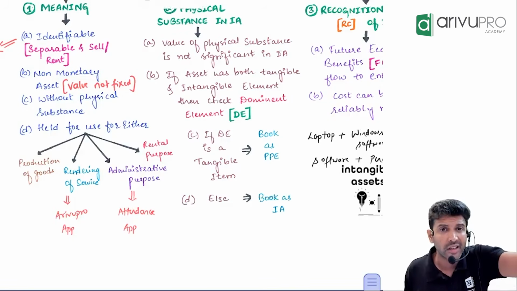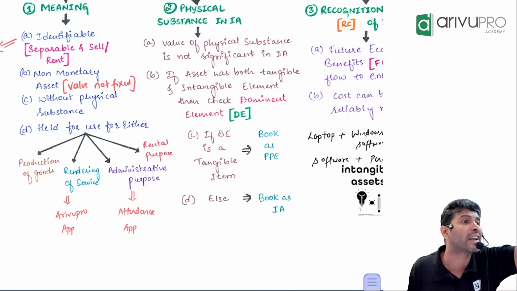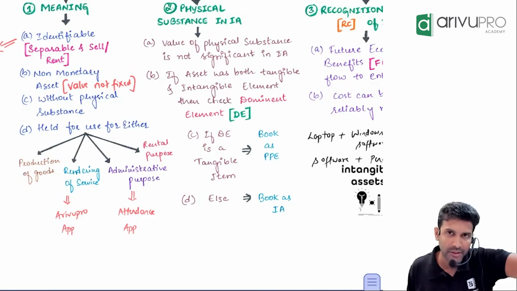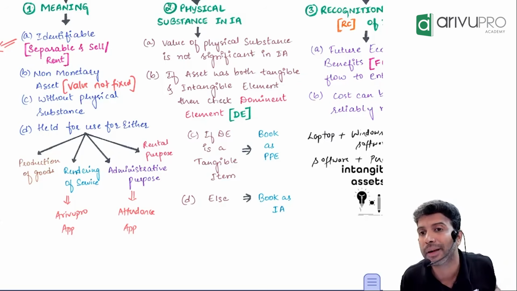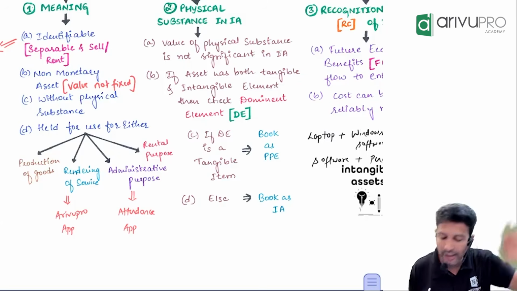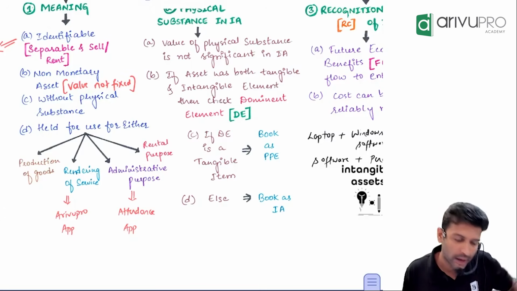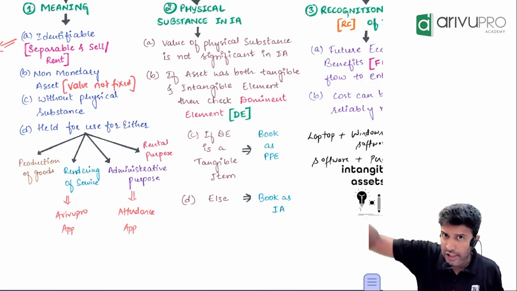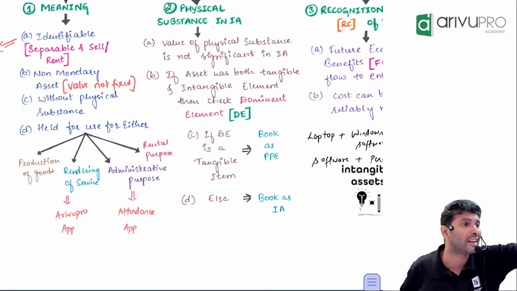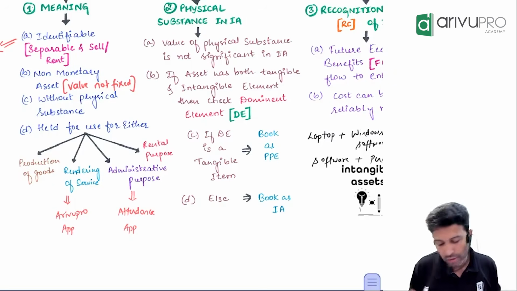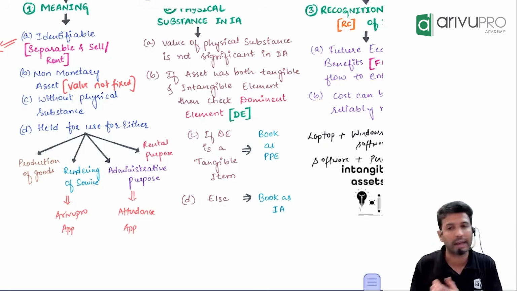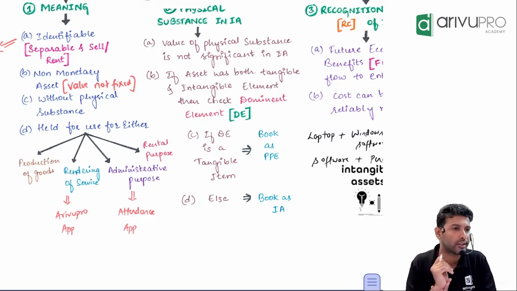Now, in my software which came in a pen drive example, which is the dominant element? Software. That means the whole value will be booked as what? Intangible asset. In my laptop example, the laptop which has a software, which is the dominant element? My main intention was to buy a laptop. So the dominant element is laptop. That means the whole value will be booked as PP. Like that, you'll have to check and accordingly categorize.